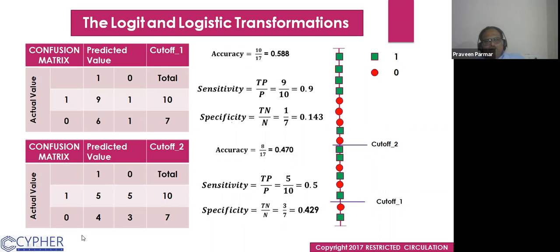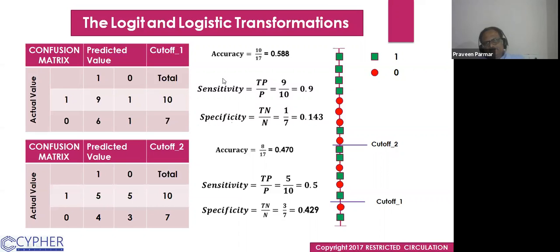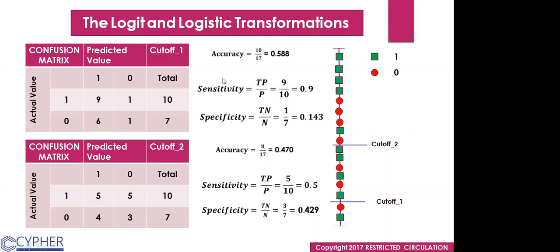So which model would you prefer? Which cutoff would you prefer? Cutoff 1 or cutoff 2? Yes, 1. Why? Sally? Because it is giving a higher accuracy.